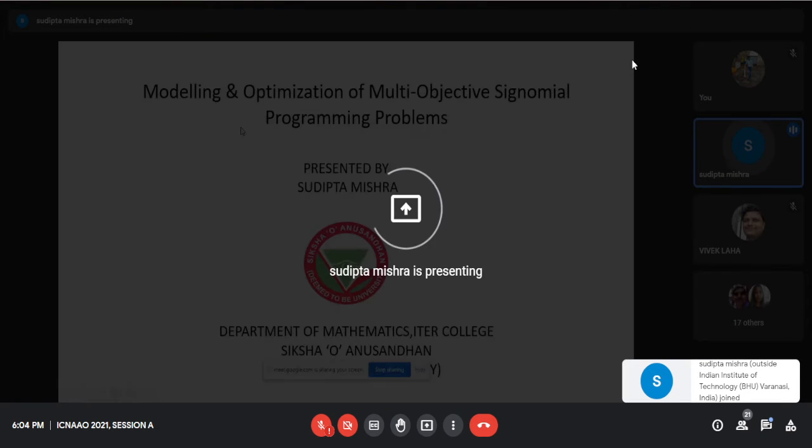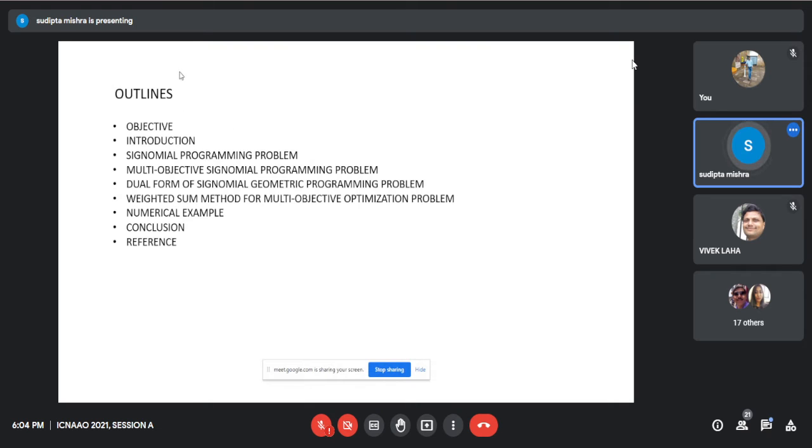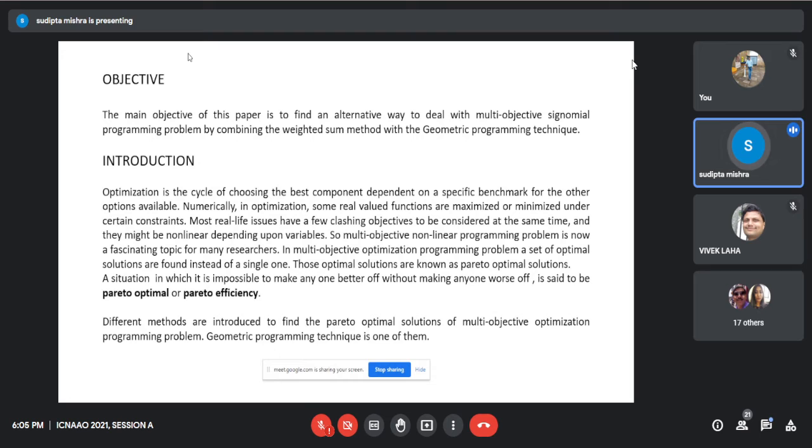Good evening, everyone. I am Sudipta Mishra. Today my talk is on modeling and optimization of multi-objective signomial programming problems. These are the outlines of my topic: objective, introduction, signomial programming problem, multi-objective signomial programming problem, dual form of signomial geometric programming problem, weighted sum method for multi-objective optimization problem, numerical example, conclusion, and then references. First of all, nowadays the signomial programming problem is a challenging subject for many researchers.